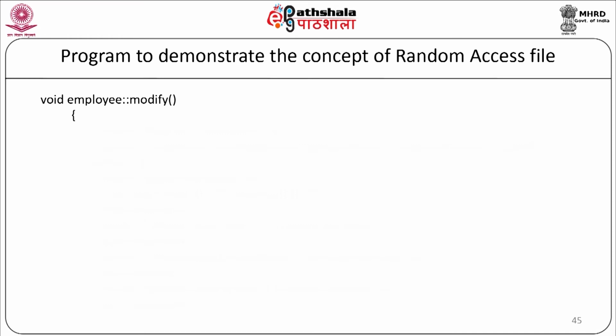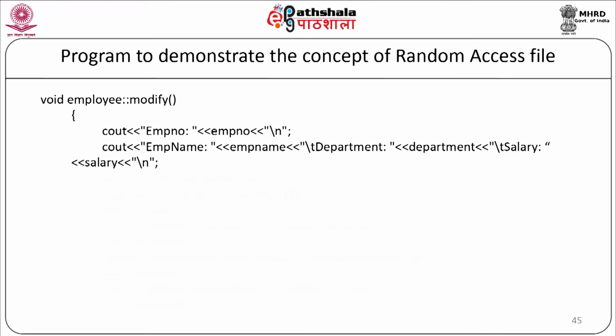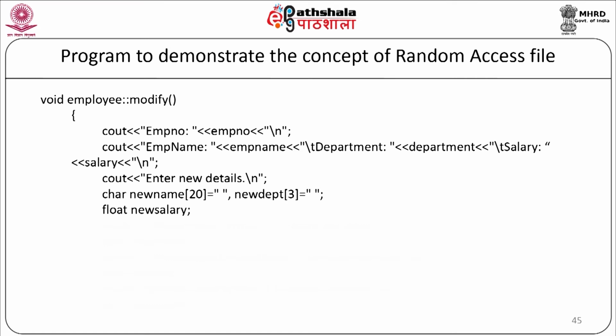Now here we will display the details on the screen first, cout employee number, cout employee name, department, salary. Now we will ask the user cout enter new details, char new name 20 is equal to blank space, new department 3 is blank space, float new salary.